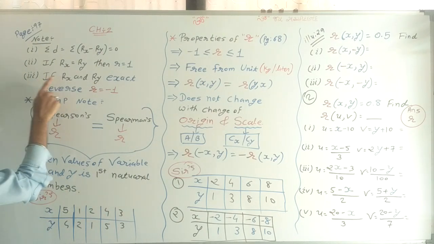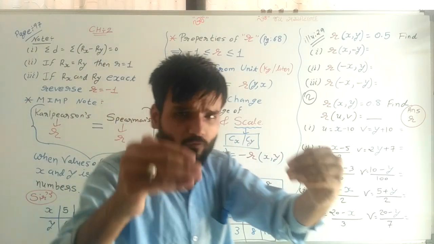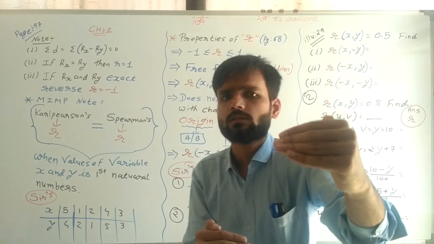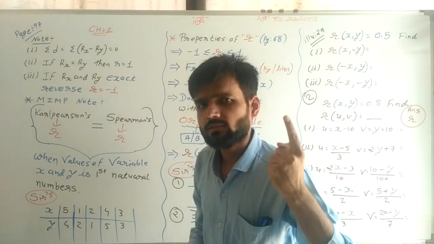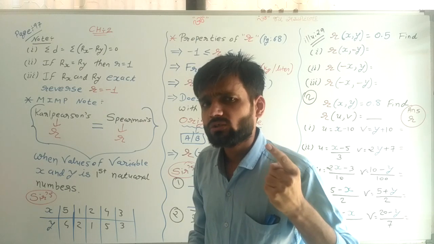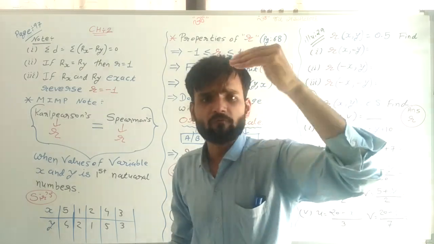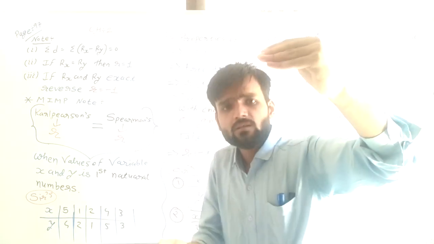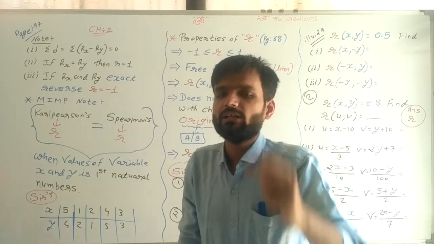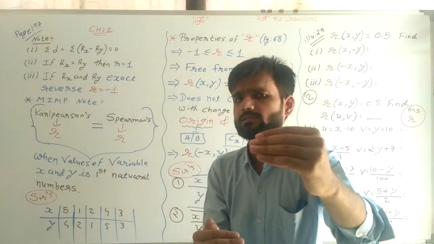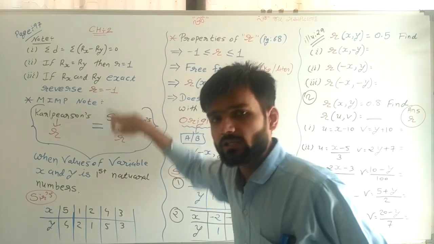If Rx and Ry, rank of X and rank of Y, are exactly reverse, it means what? In one, a person is first. In the second, the same person is last. If it's exactly reverse, then R is equal to -1.